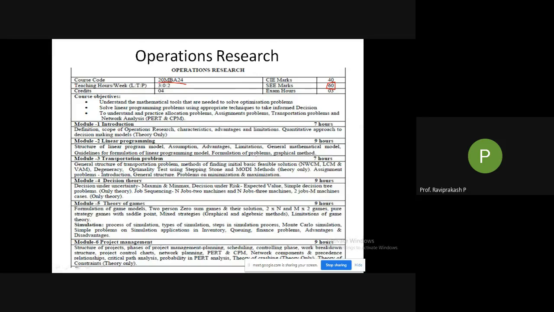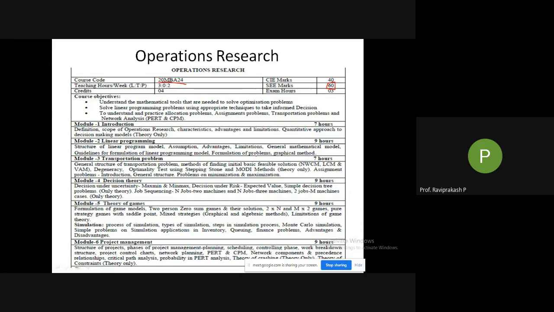So different godowns, different markets I need to transport to. For example, I'm having A, B, C as my godowns, and I'm having markets X, Y, Z. If I send from A to X, or A to Y, or A to Z, whichever will be less, or some to X and some to Y. So we have to decide whether to send from one godown to one market, or mix it, from one godown selling to one or two or even all the markets. So that we are minimizing the transportation cost. Those are transportation problems.